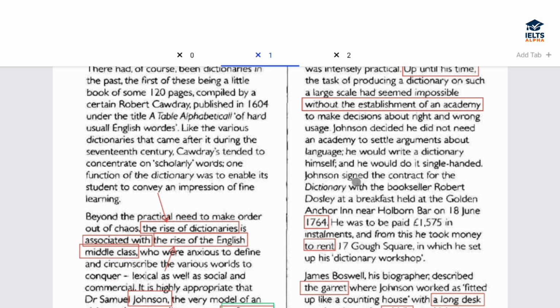However, about Johnson, if we see, what did he decide? He did not need an academy. See, the answer is very clear here. All the people before him could not do anything without an academy. However, he himself did not need an academy.